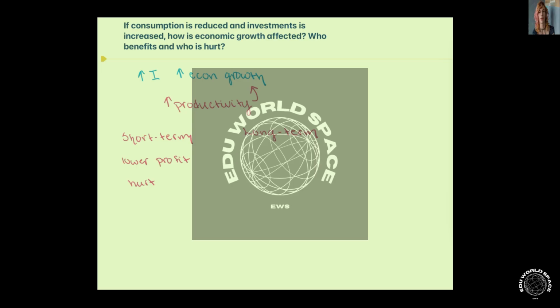Because if we look at this in the long term, we're going to end up seeing, as a result of this heightened productivity, we'll see lower costs, we'll see higher profits, higher employment, however, we do have to sacrifice something in the short term, and that's going to be these lower levels of consumption. But over time, most people are very likely to benefit from this, so it may be just that the current generation will suffer a little bit. However, future generations are likely to benefit.